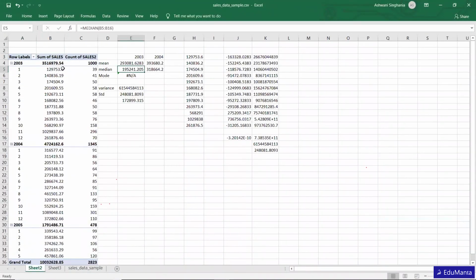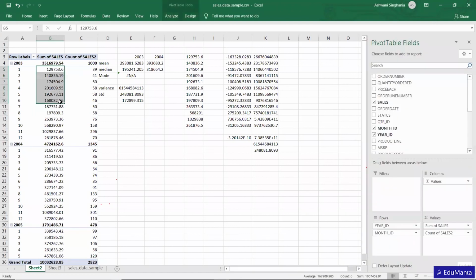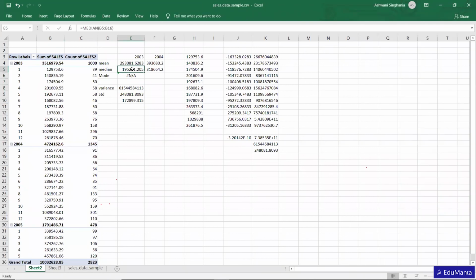This is the median for 2003. So what does this median say? If we look at this figure, exactly 50% of the data is below this point, and 50% of the data is above this median point. That's what median basically means.